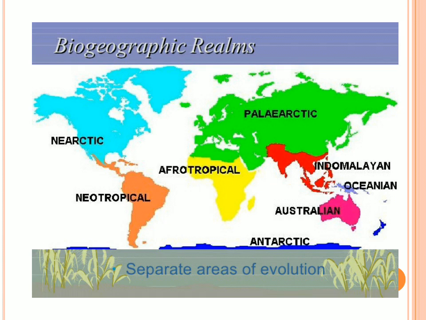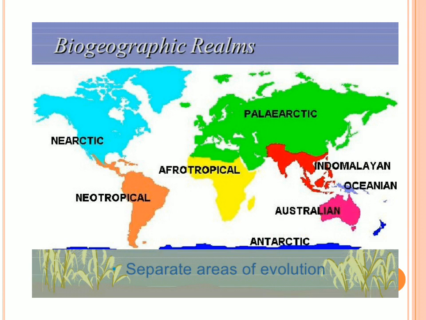Like Nearctic is one of the biogeographical realms, which comprises North America as well as Greenland and Denmark. All these portions are one of the portions. Then Neotropical, Afrotropical, Palearctic, Indo-Malayan, Oceanian, Australian, and Antarctic. So these were formed around different evolution periods. Like when we had the elevation of the sea level change, then some of the Arctic realms were formed. When the sea level receded, then we have different types of realms.